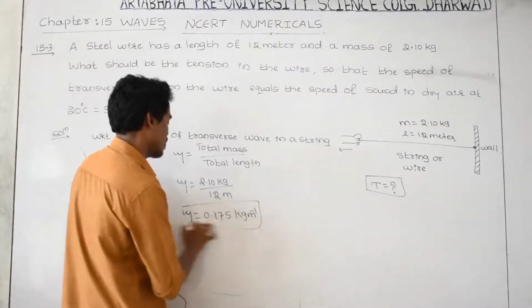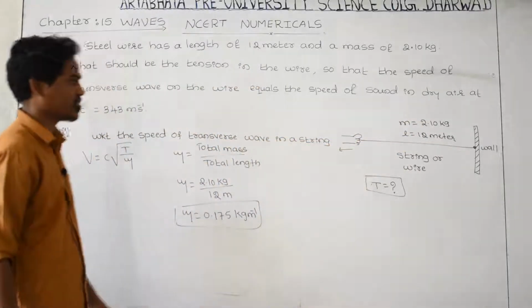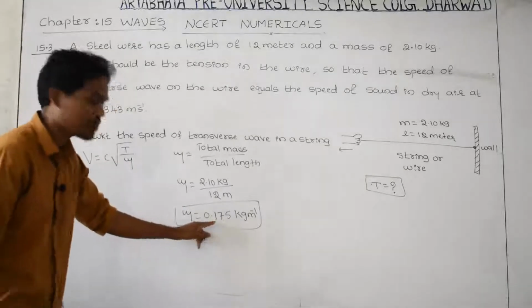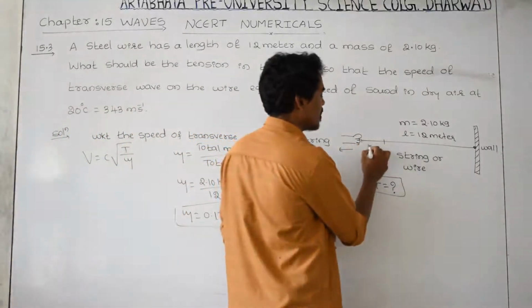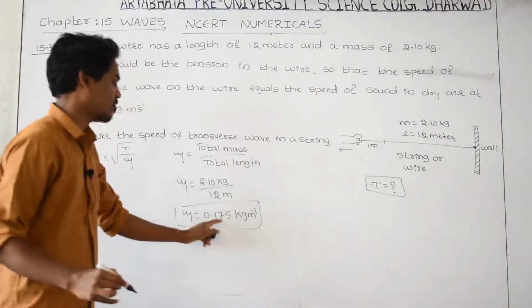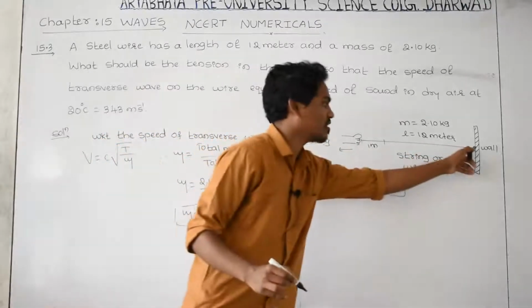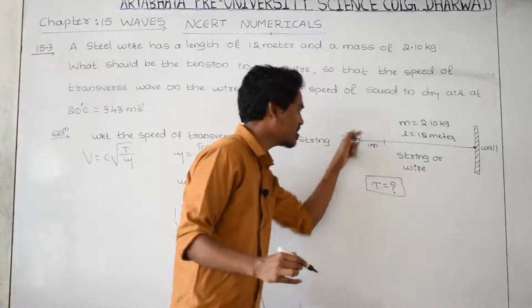This is the total mass of the string. And what is this one? This is just the mass of the string which has 1 meter length. If it is 1 meter, then its mass is equal to 0.175. The total mass is this much, and just 1 meter length of the wire, its mass is